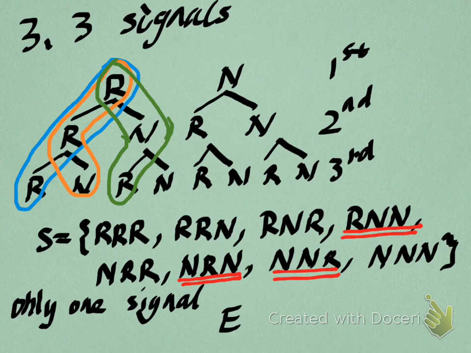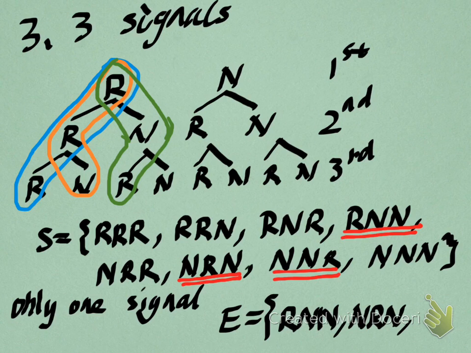We denote this by E. Now this E only has 3 items: RNN, only receive the first one, NRN, only receive the second one, and NNR, only receive the third one. So these are the outcomes that satisfy this requirement, and this is the result for our event. So now this was a definition and 2 examples about events.